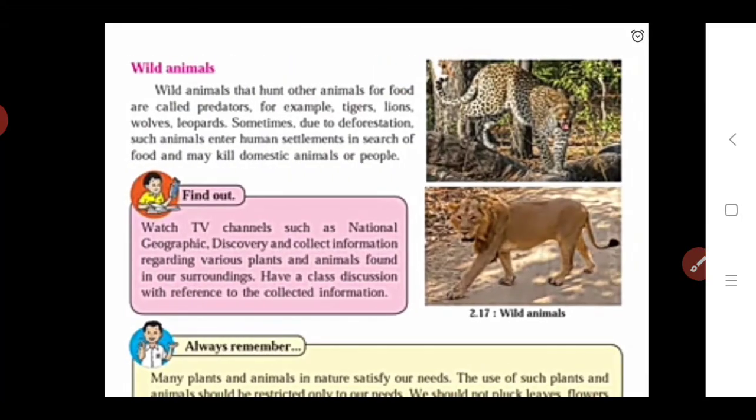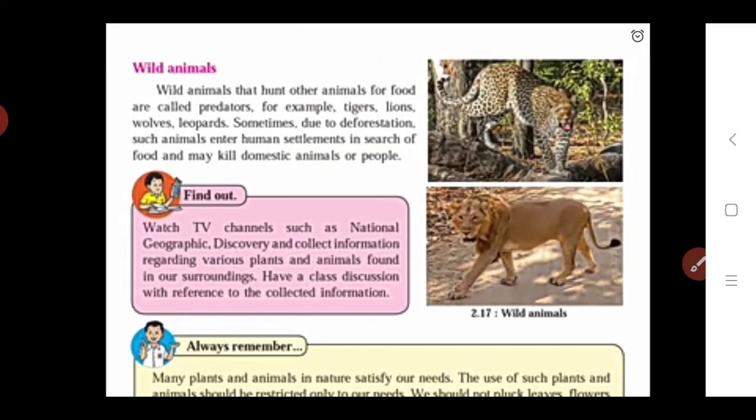So here we see the next point in your textbook, that is the wild animals. Which are the wild animals? The wild animals that hunt other animals for food are called predators. So here you see the definition of predator. Which are the predators? Predator means such wild animals that hunt other animals for their food.